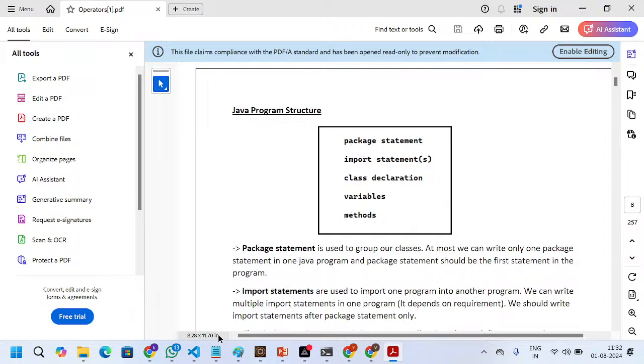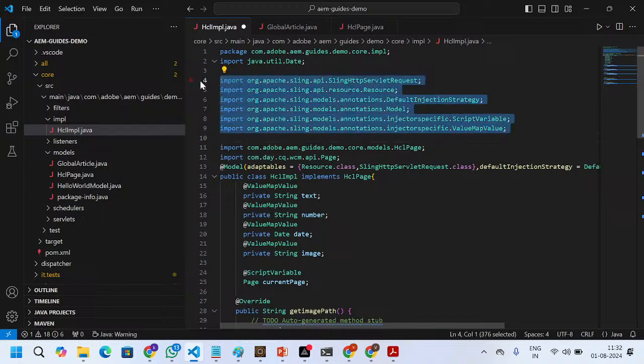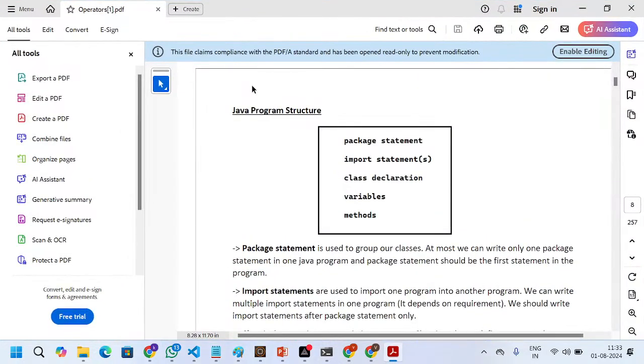So: package statements, import statements, class declaration, variables and methods.